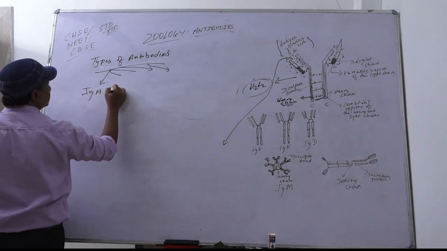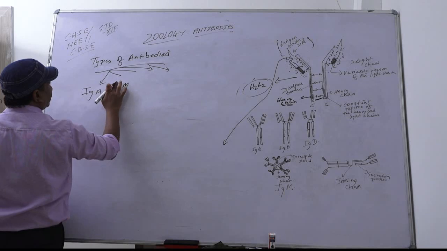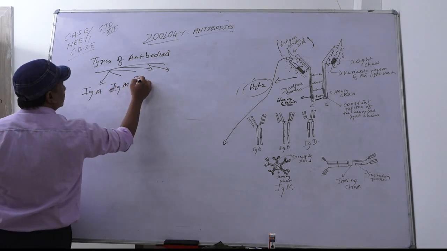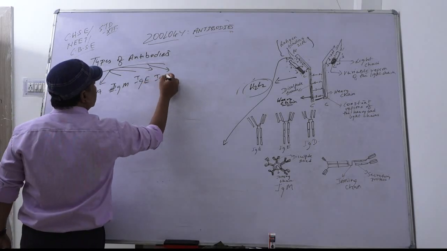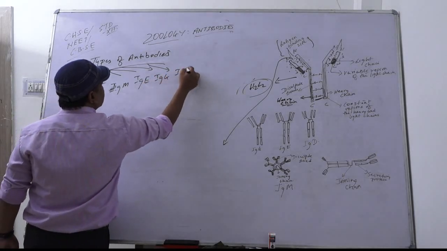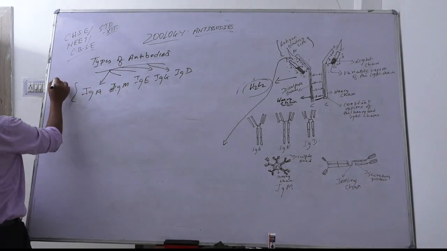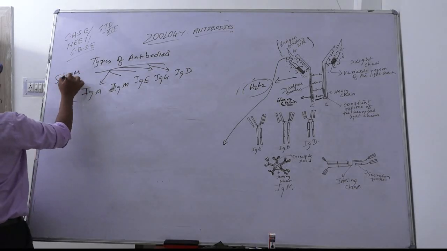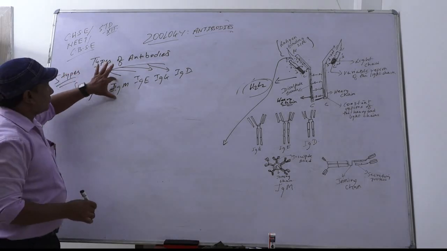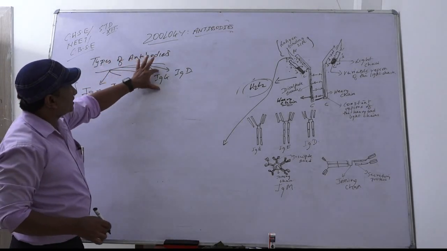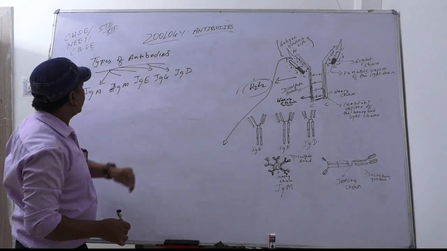Immunoglobulin A, M, E, G and IgD. So 5 types of antibodies are there: immunoglobulin A, immunoglobulin M, immunoglobulin E, immunoglobulin G and immunoglobulin D.